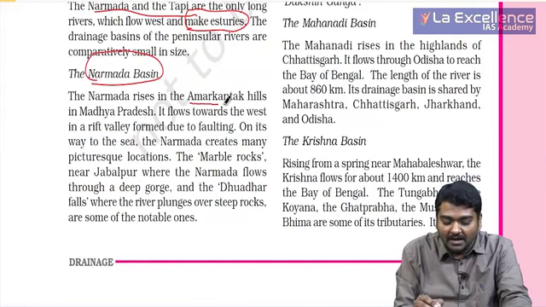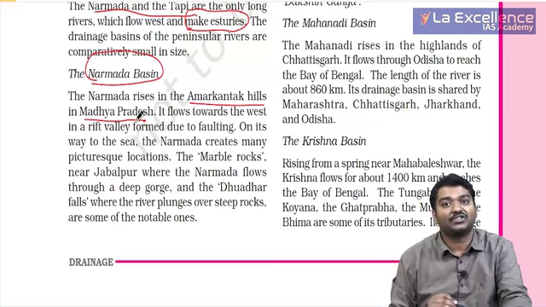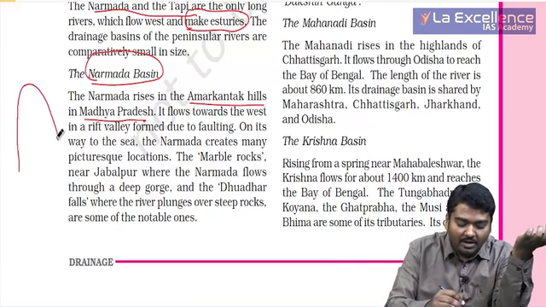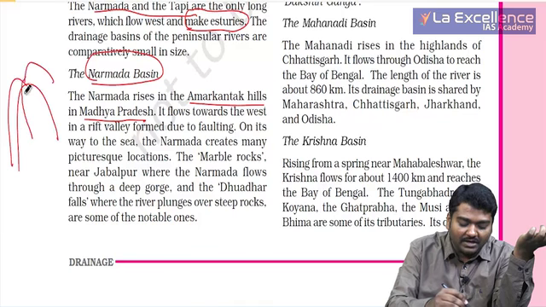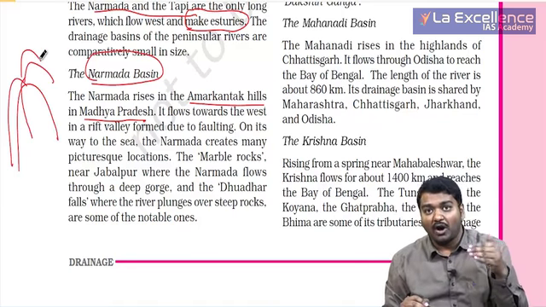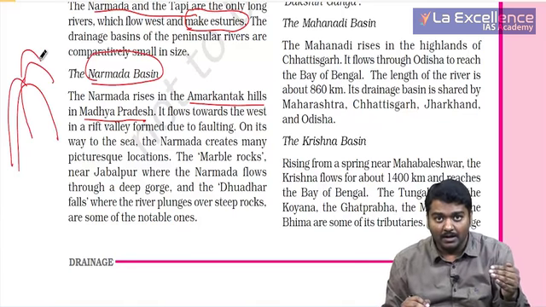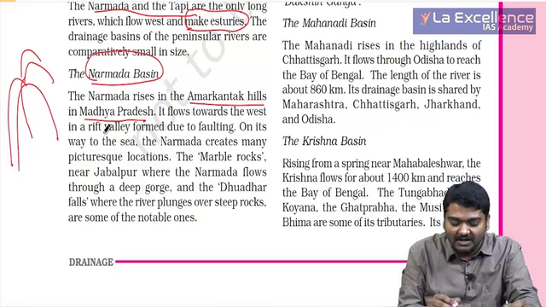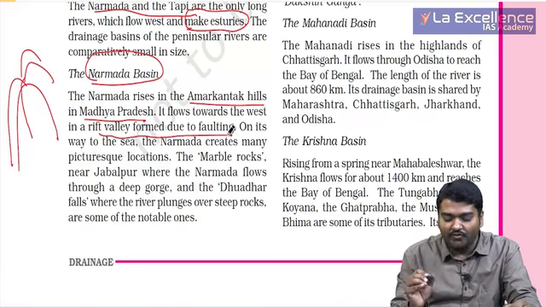Narmada rises in the Amarakantak hills in Madhya Pradesh. Amarakantak hills actually show a mountain from where rivers move in different directions. So we call this a radial pattern. It flows towards the west in a rift valley formed due to faulting.